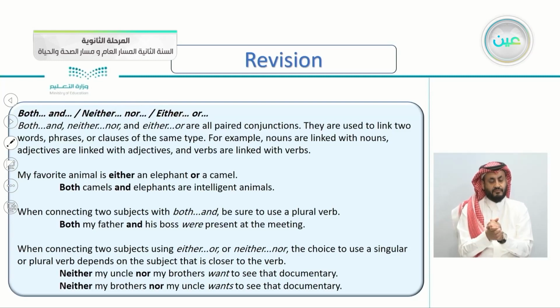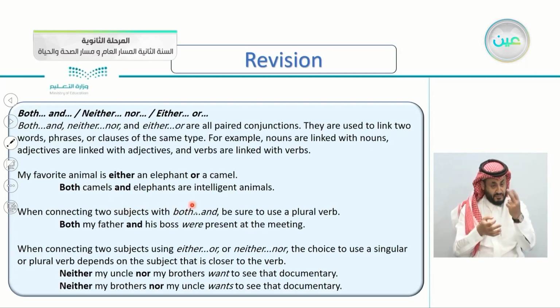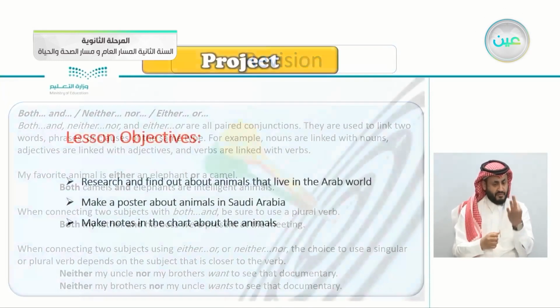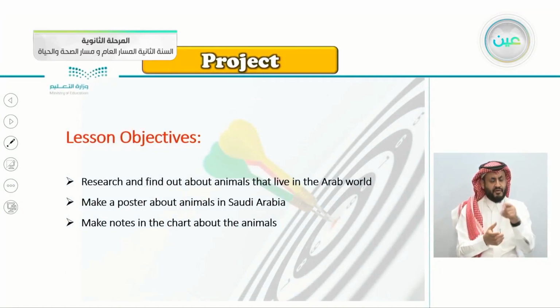If you remember, we said my favorite animal is either an elephant or a camel. The elephant, camel, noun, the same thing. Both camels and elephants are intelligent animals. And we learned that when we want to connect 2 subjects with both and, be sure to use a plural verb. Both my father and his boss were. Plural verb here, were.